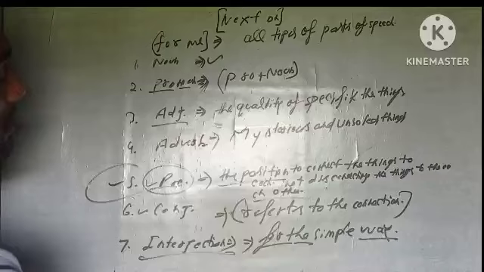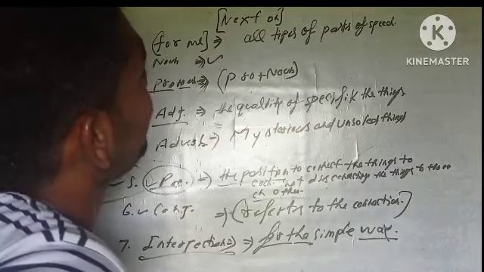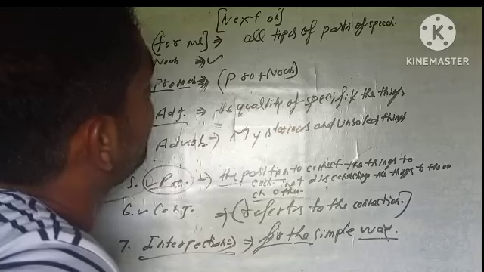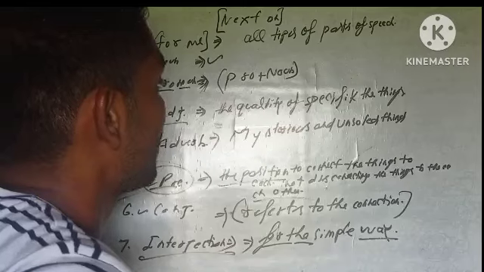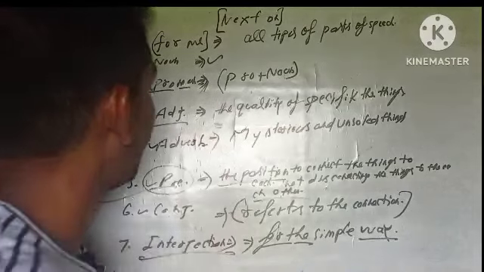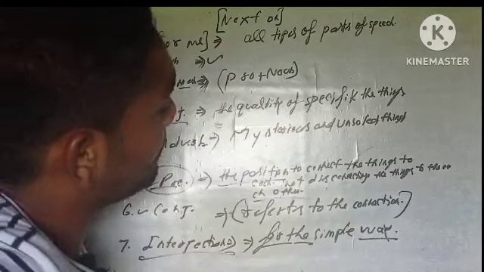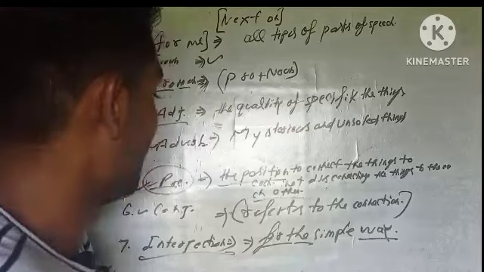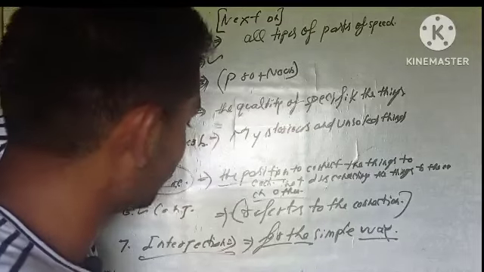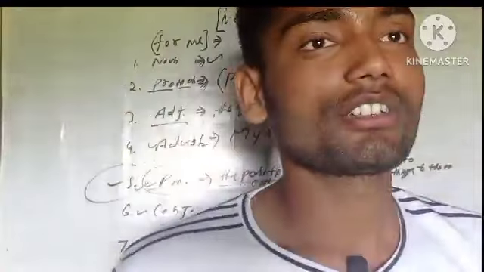So pronoun is pro plus noun, adjective is the quality of specific things, and the mysterious and unsolved things are called adverb, because it is invisible, not clear. And then preposition is the position to connect things to each other. Conjunction and interjection are for simple ways, because they clear up and simplify things.